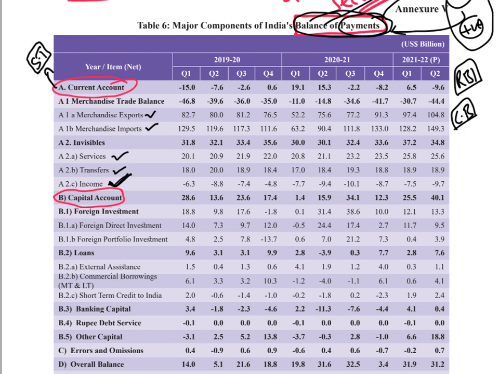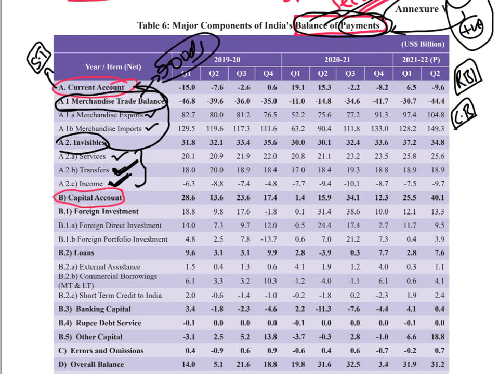Right? So all these transactions, we have discussed transfers, which are remittances. Parents send money to children or children send money to parents. Services we understood. Income, the interest income on loans or profit or dividends generated on investments. All these things come under income. All these things are together put under invisibles, and these invisibles are under current account. So current account is broadly divided into two categories. One is merchandise trade balance, which is your goods, and the other one is invisibles. Invisibles has three components: services, transfers, and income. Together, A1 and A2 together we call current account.